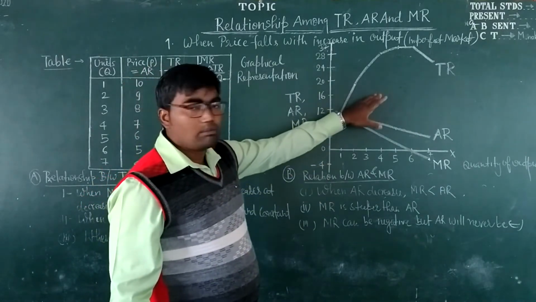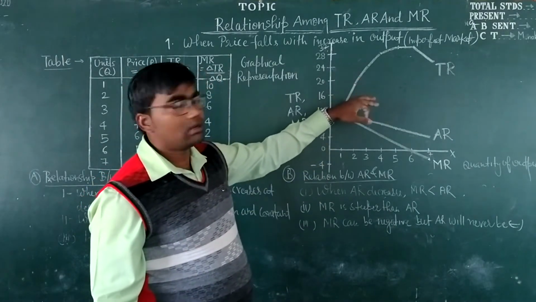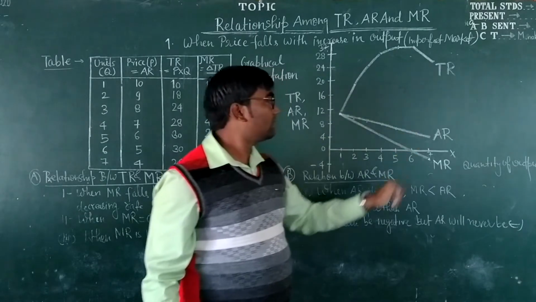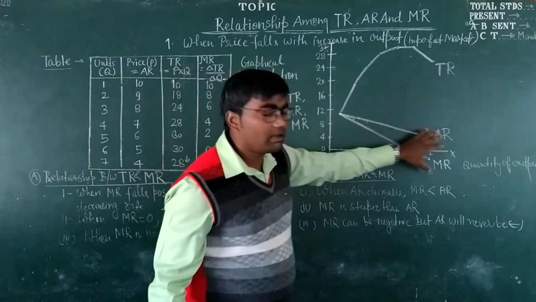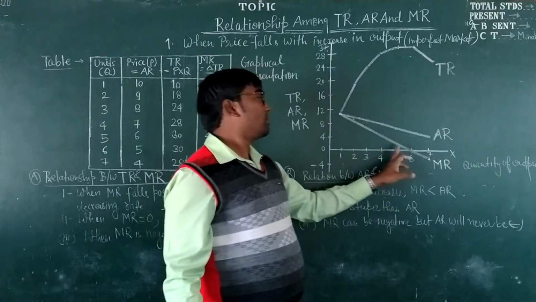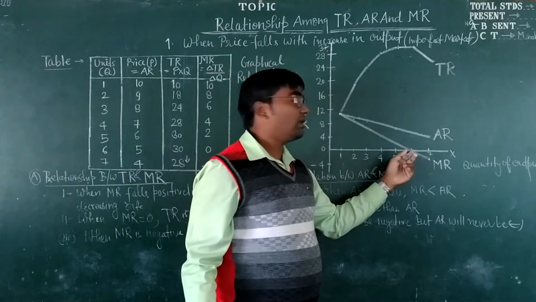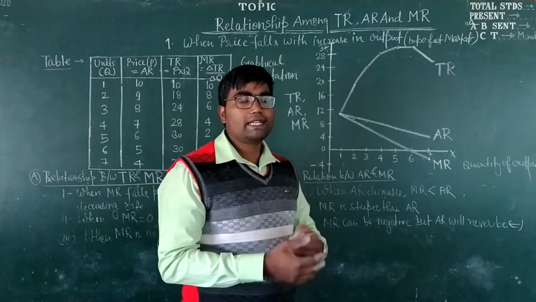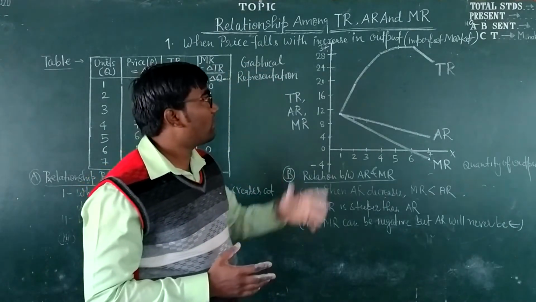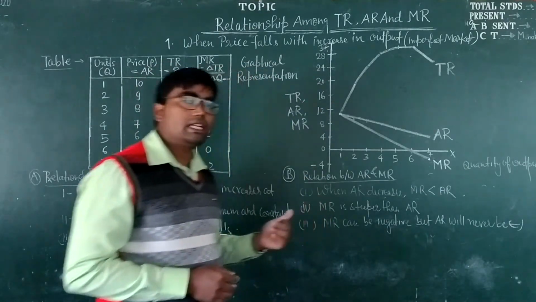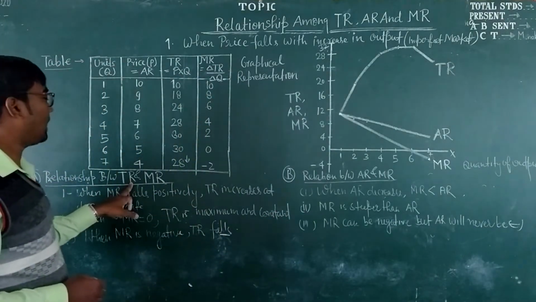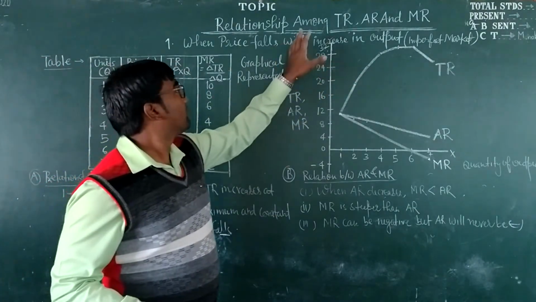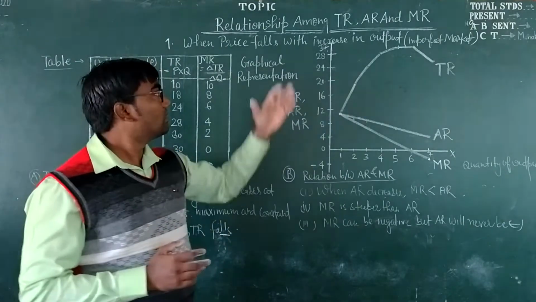Here, the marginal revenue curve has an upward slope to a limit, and then it starts falling. Both average revenue and marginal revenue fall, but marginal revenue becomes zero at a certain unit, and then it becomes negative also. So let's discuss the relationship among these three. First of all, let's take the relationship between total revenue and marginal revenue in a market situation when prices fall with increase in the output sold.